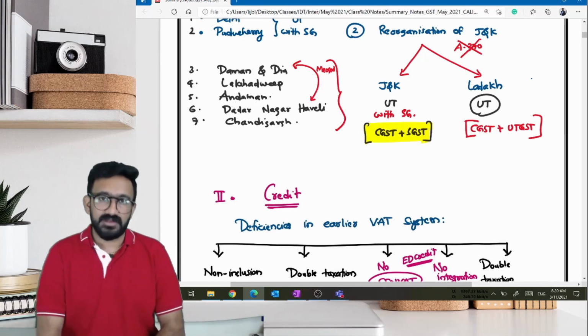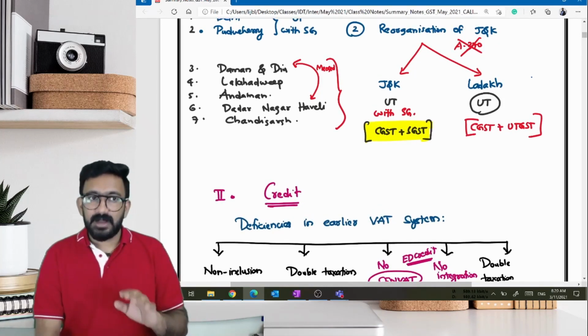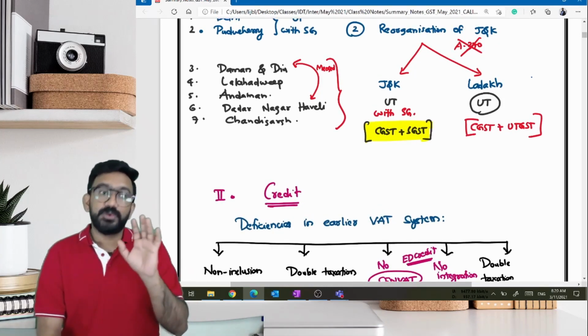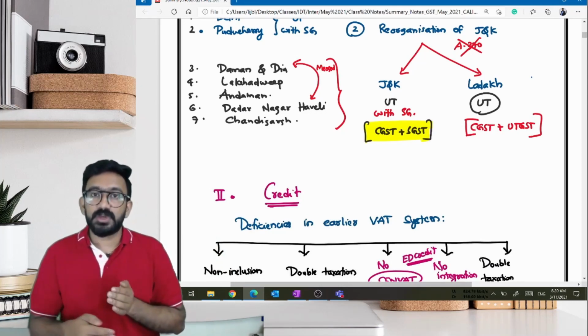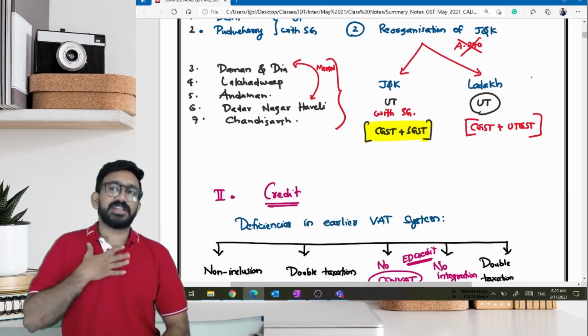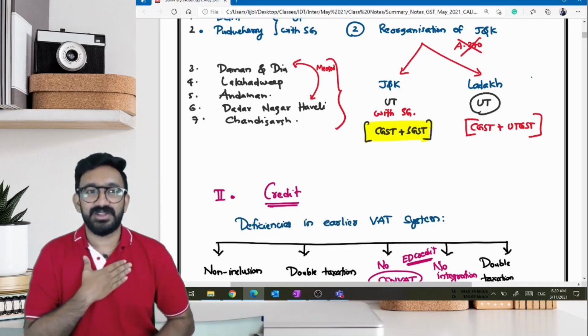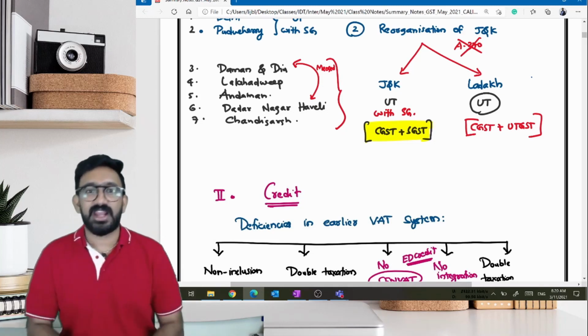So if you want to make a tax applicable to Jammu and Kashmir, it had to be approved by Jammu and Kashmir. They said, ask me. Only when I say yes can it be made applicable to me. Don't put everything from Delhi on me directly.